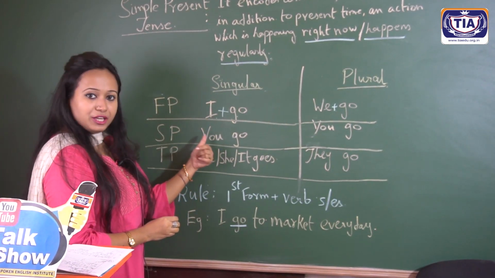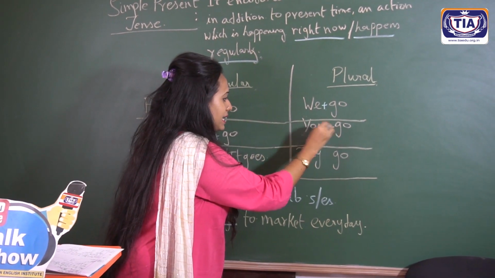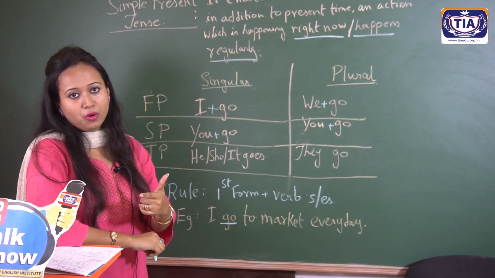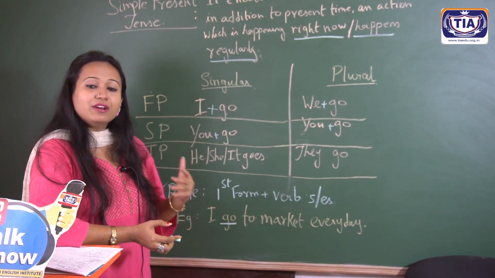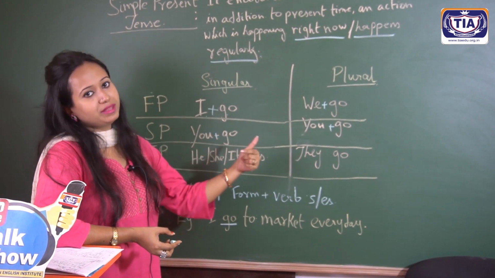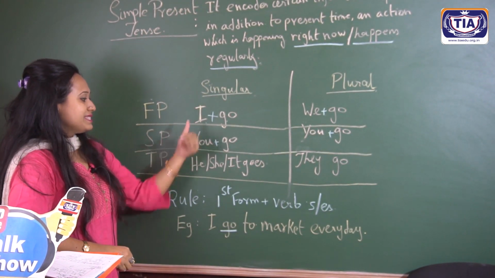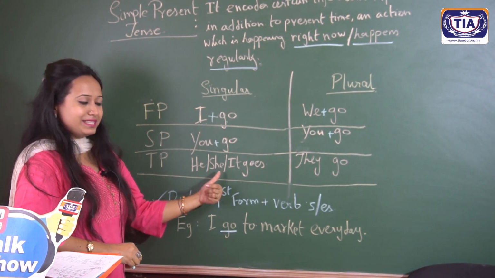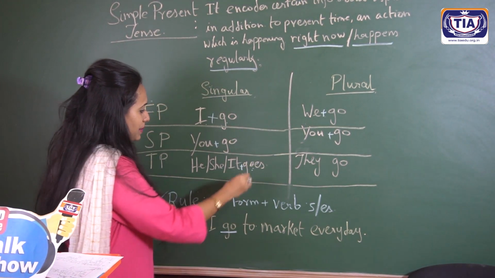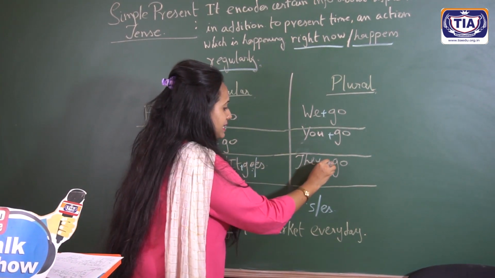Second person singular, you plus go. Second person plural, you plus go. It remains the same, be it you as one person, whom I am addressing, or if you are all in a group, then also I am addressing you all as you. So either way, be it you in the singular form or you in the plural form, it will remain the same. Always keep this in mind. Third person singular, he or she or it, plus the verb go, plus es, that makes goes. For plural, it is they plus go, that makes they go.